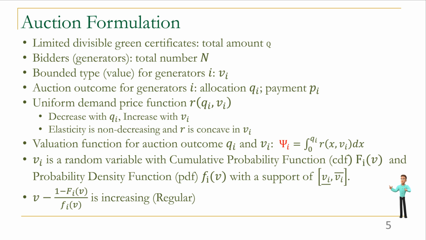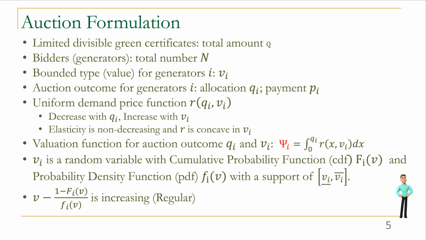We provide a uniform demand price function R(q_i, v_i) to describe the utility of the bidders with respect to the type and allocation. We assume R is uniform, decreasing with q_i and increasing with v_i. We also assume the elasticity of R is non-decreasing and R is concave in v_i. Then the actual utility, described by the valuation function with auction outcome q_i and v_i as psi_i, is related to R_i in an integration form.